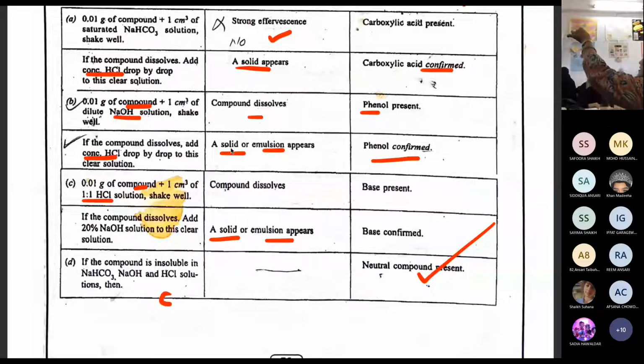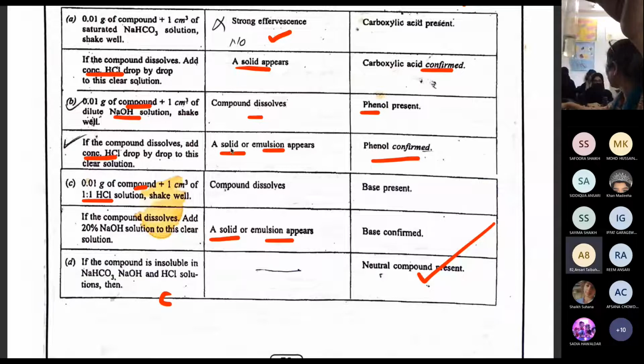Are you able to see the bubbles? Hello online students, are you able to see the bubbles? Yes, ma'am. Yes, this is called effervescence. The minute I add it, immediately I get the bubbles. So that is because of the carbon dioxide. It has CO2, so it has come out. So this is the test for acid.